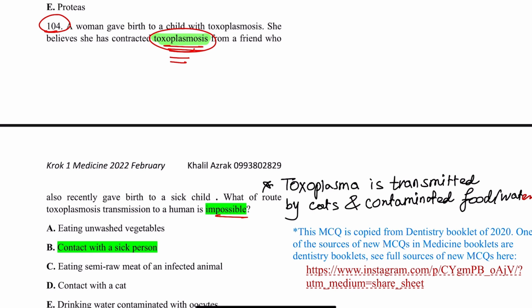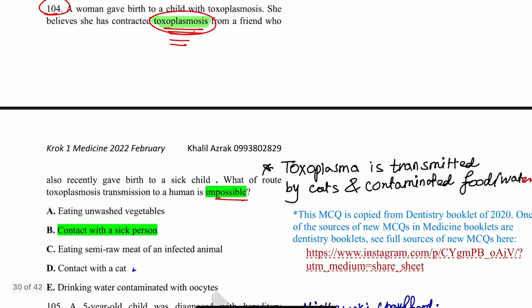It's transmitted from cats, okay, and if it affects pregnant women, it can lead to child malformations and abortions. So how can it be transmitted? It can be transmitted by cats through contaminated water, contaminated food, so all of these. But what is impossible, it cannot be transmitted through, is contact with a sick person.